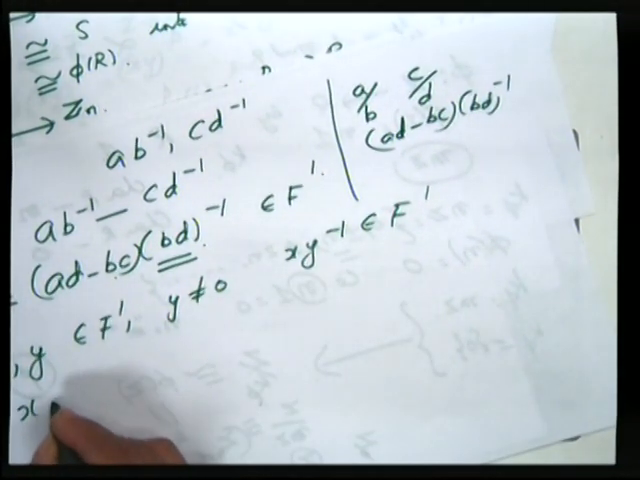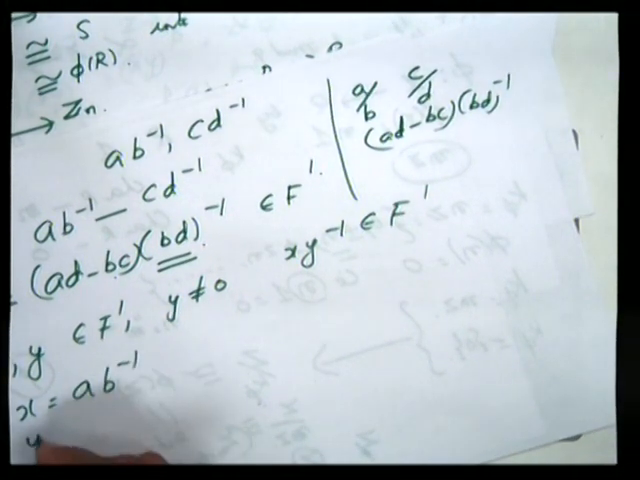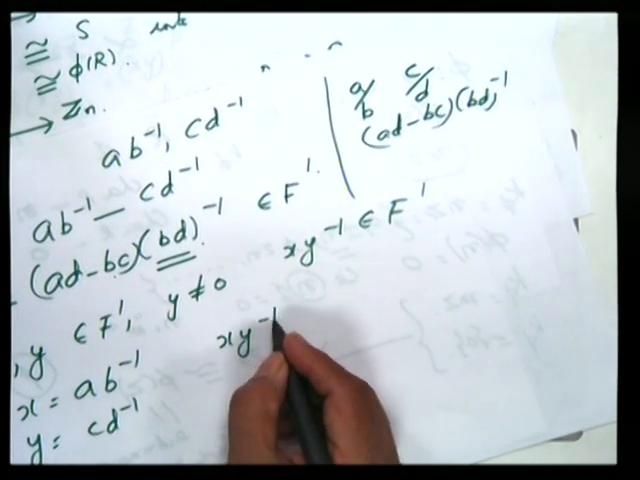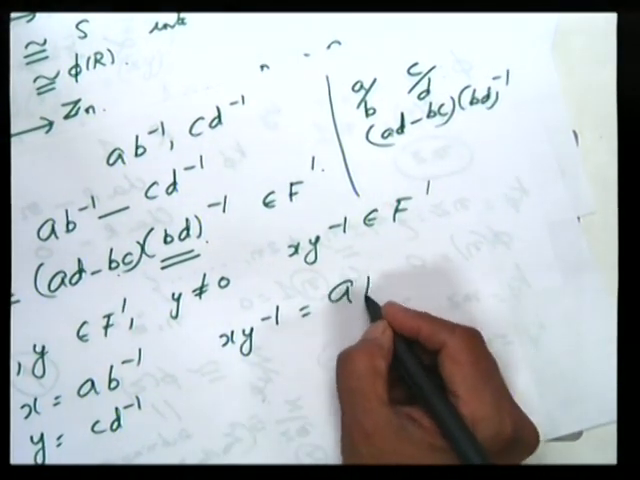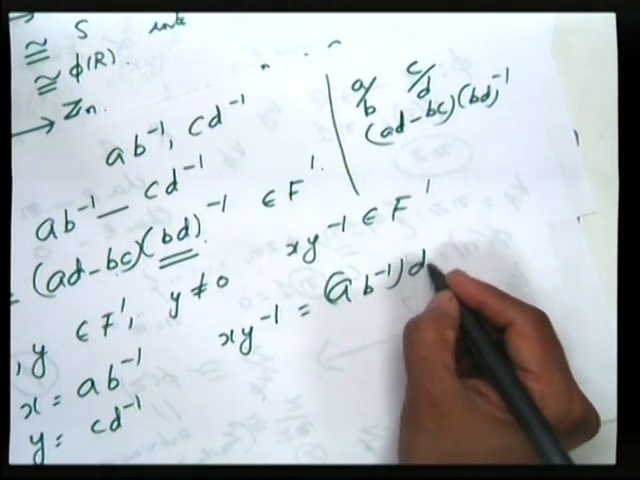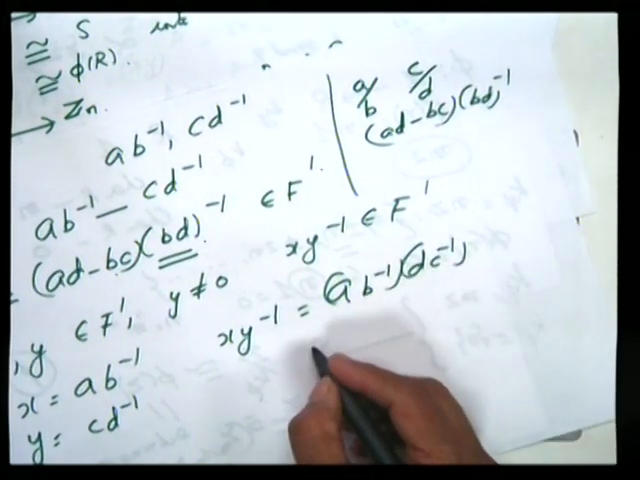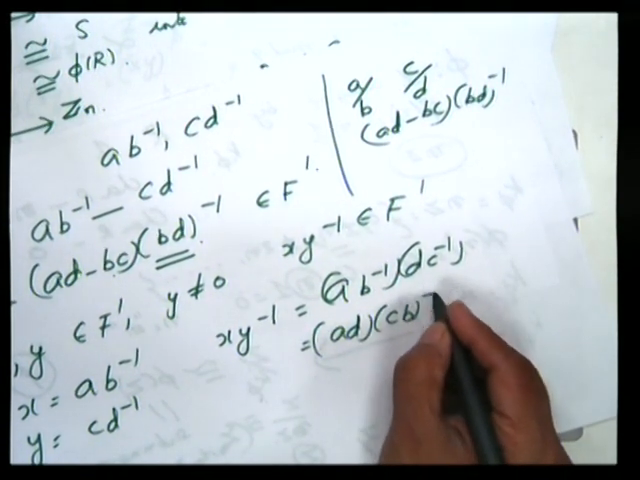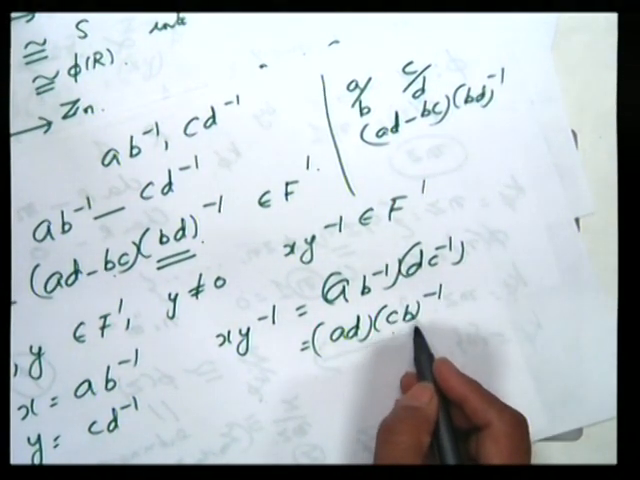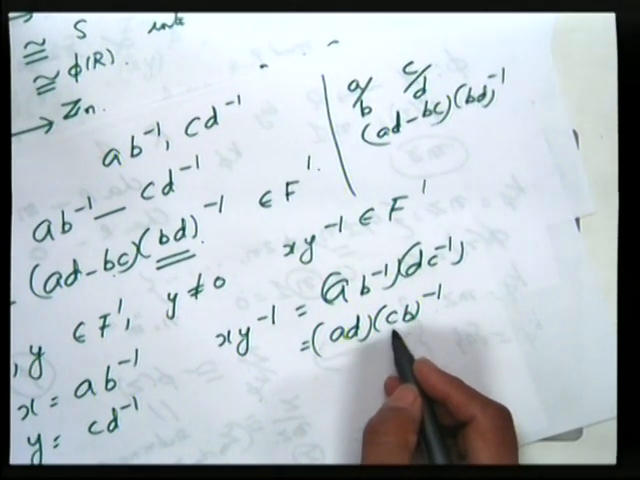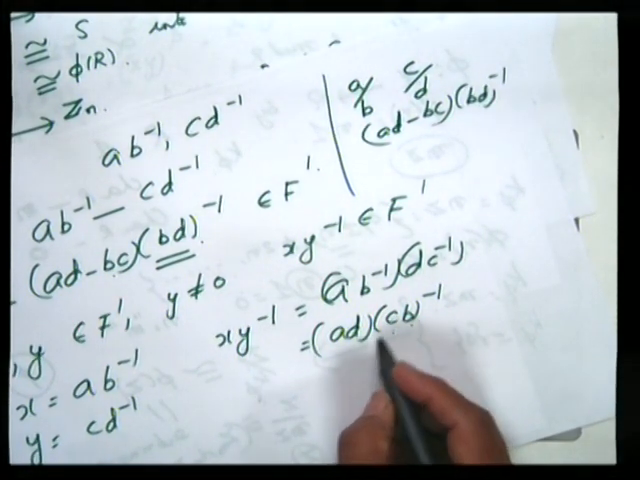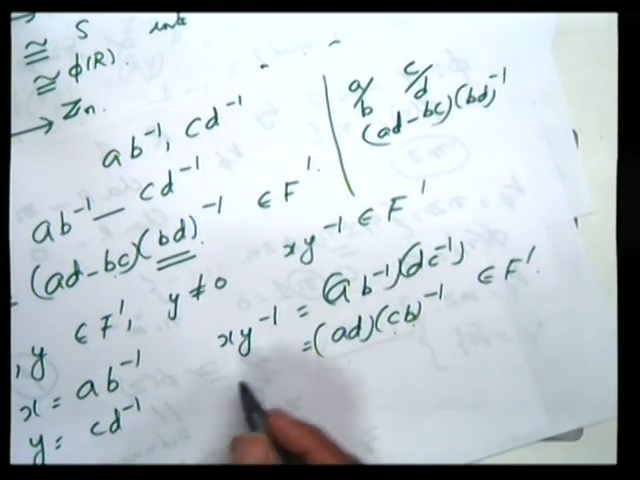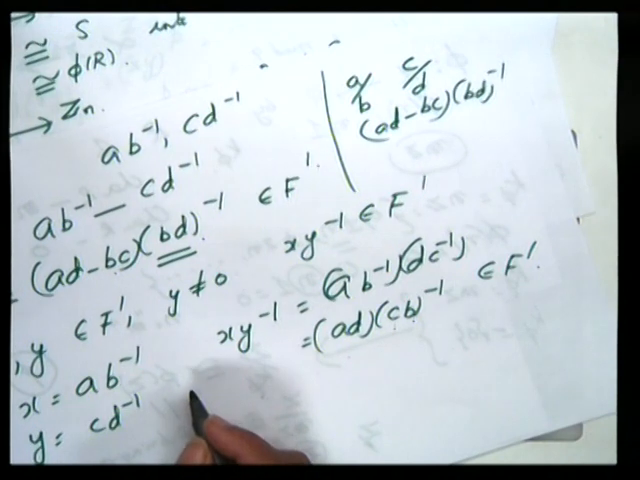Now let x be ab inverse and let y be cd inverse. Let us write down what is x into y inverse. This will give us ab inverse d into c inverse. So we can write this as ad into b inverse c inverse, or cb inverse. c is not 0, b is not 0, so no zero divisors, so cb is not equal to 0. So this is of the required format, so this definitely belongs to F dash. So F dash is indeed a field.